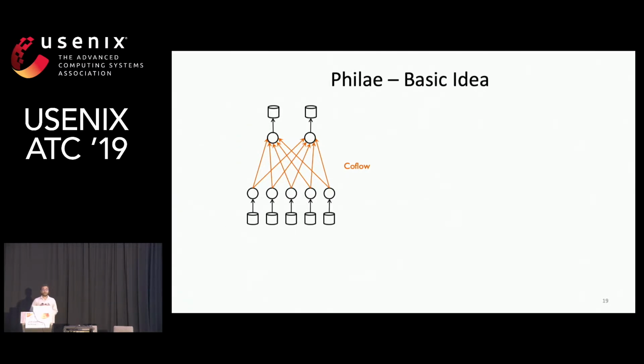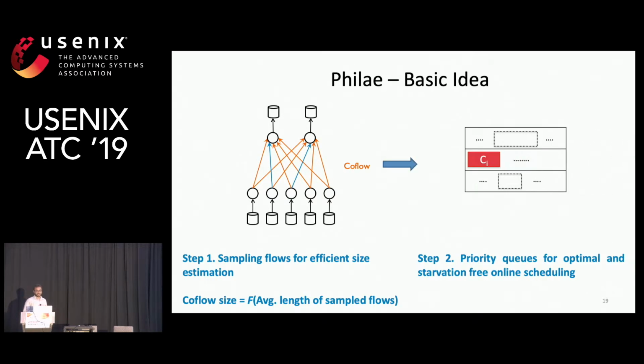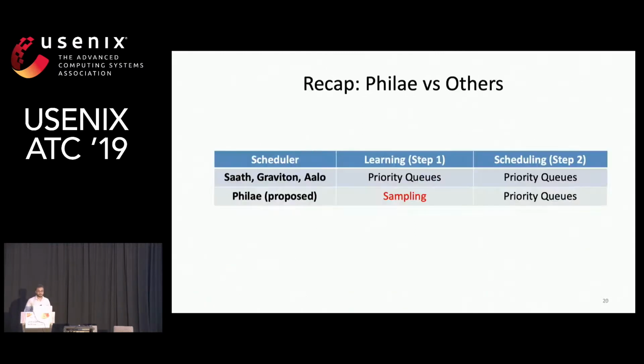Now, combining these two observations leads to a natural new online learning technique: upon a new coflow arrival, we sample a few flows from it and schedule them at high priority. And then we use the observed size of the sampled flows to estimate the size of the entire coflow, and then the rest of the scheduling follows the same priority queue structure and goes the same way. So just to recap, in the new scheme, we changed the learning technique: instead of using multiple priority queues, we use sampling. And we retain the same second step, that is, we still use multiple queues for scheduling.